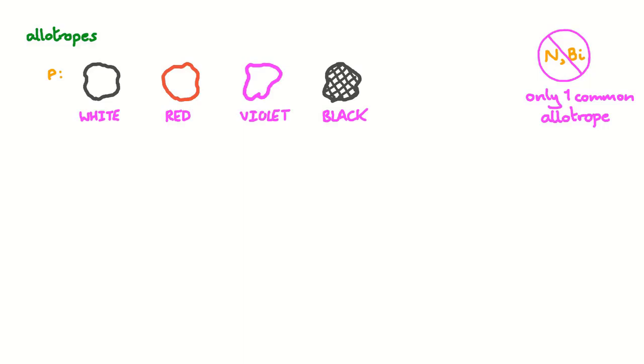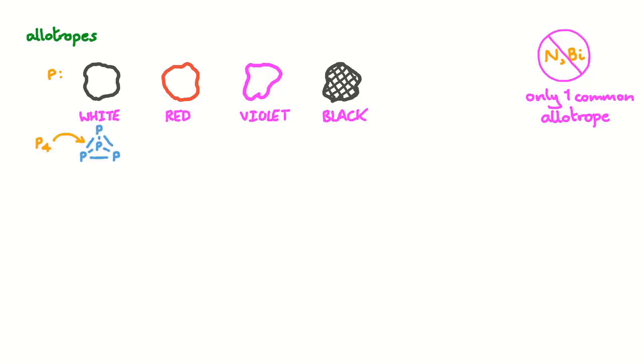The other allotropes require extreme conditions in order to be stable. The common allotropes of the other 3 elements can be achieved with very reasonable conditions. There are 4 well-recognized allotropes of phosphorus: white, red, violet and black, although black is much harder to obtain.